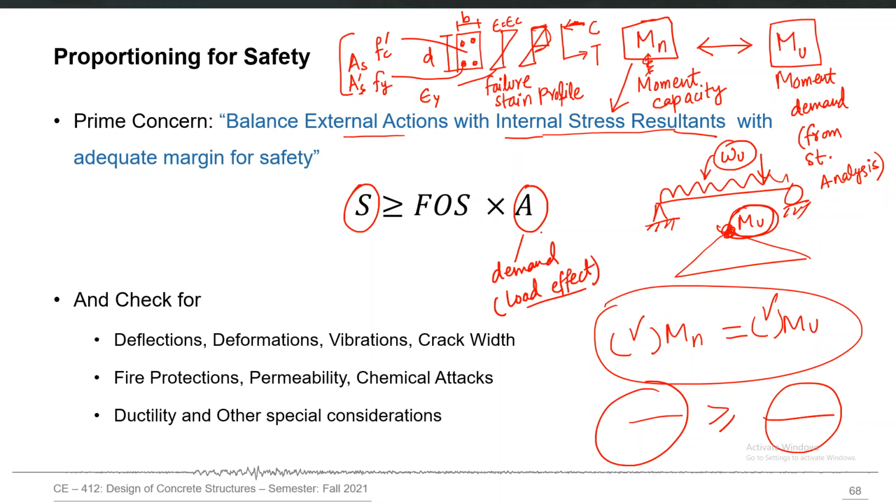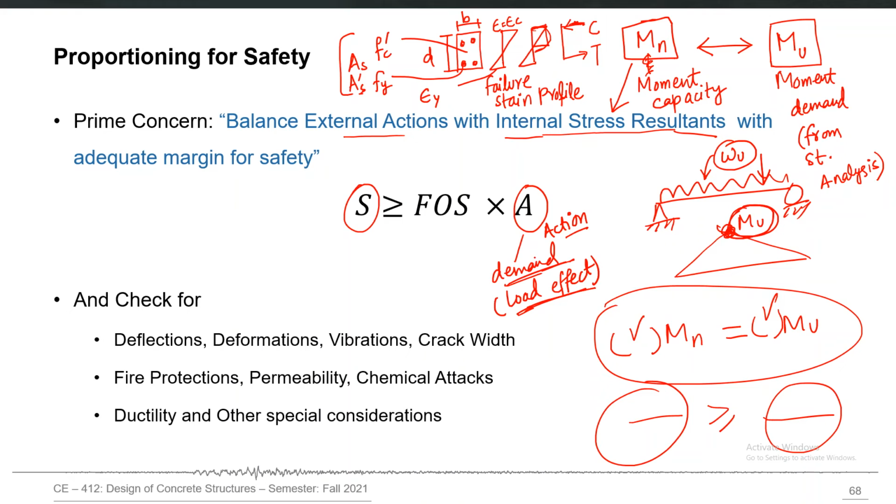Sometimes I will use the word action, sometimes demand or load effect. All of those mean the final outcome of the structural analysis, which means the maximum moment, maximum shear, or some other quantity which can be the result of structural analysis.